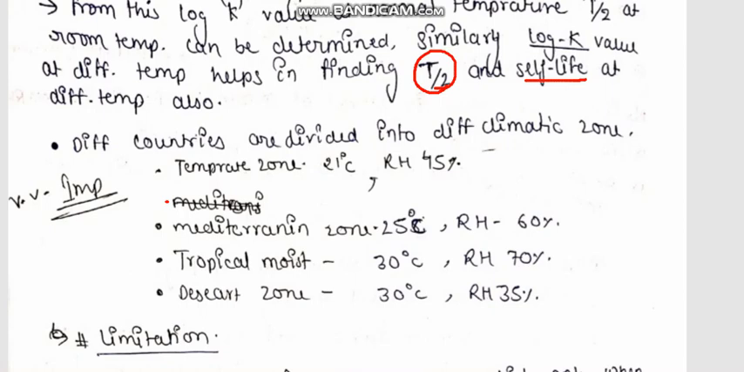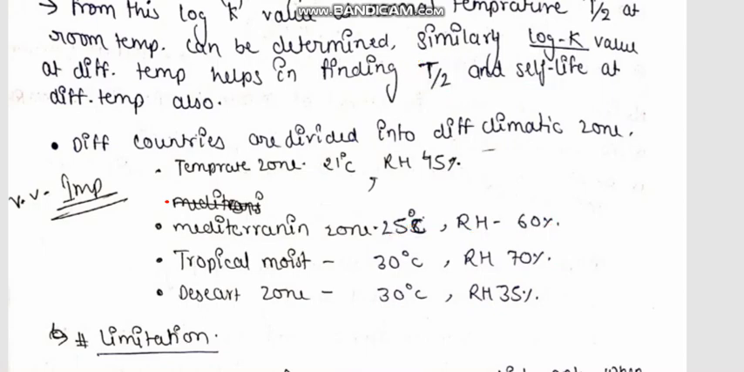Different countries are divided into different climatic zones. For example, temperate zone temperature is 21 degrees Celsius and relative humidity is 45%. Mediterranean zone temperature is 25 degrees Celsius and relative humidity is 60. Tropical moist temperature 30 and relative humidity 70. Desert zone temperature 30, here the humidity is very less, that is 35.